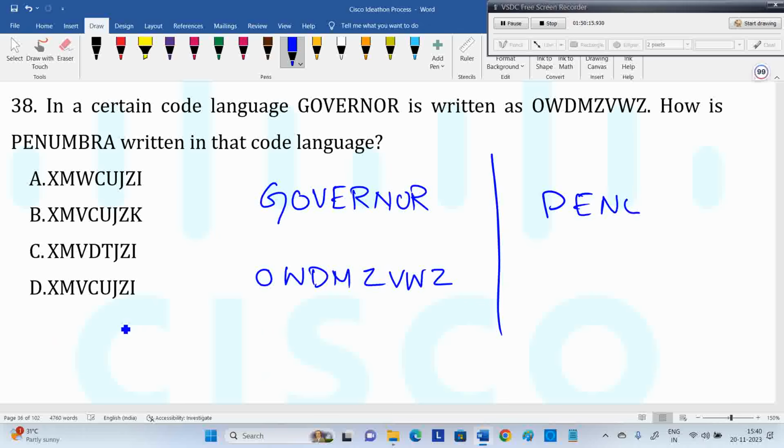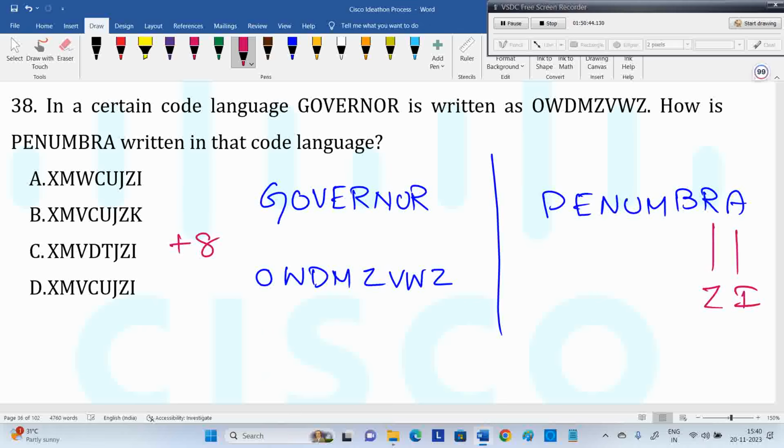Now see the question. They have given PNMBRA coded in that language. So this is coding only. Previously a word was given as coded, that was a decoding question, but here they said coded language. What is PNMBR written in that code language? So what is the logic here? You need to apply the same thing. If you observe, this is +8 logic. Wherever R is there, we require Z. Wherever A is there, we require I.